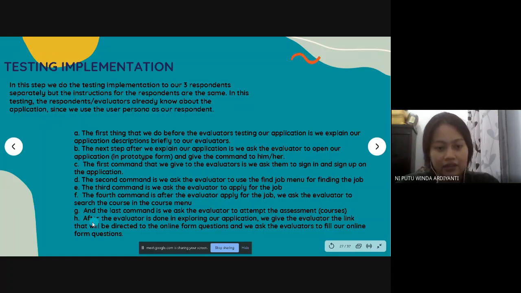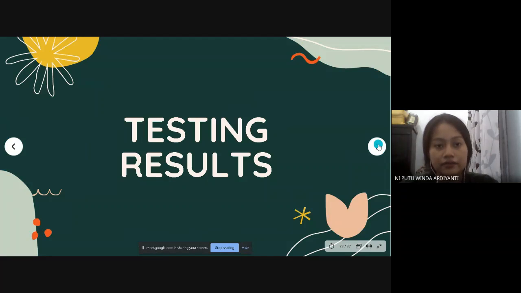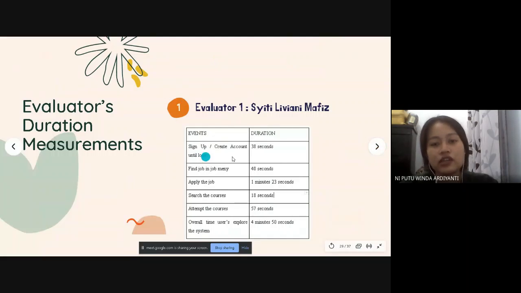After the evaluator is done exploring our application, we give the evaluator the link that will direct to an online form, and we ask the evaluator to fill in our online form questions. And these are our testing results. For evaluator 1, Siti Listiani Mafis, these are the events, and these are the durations.